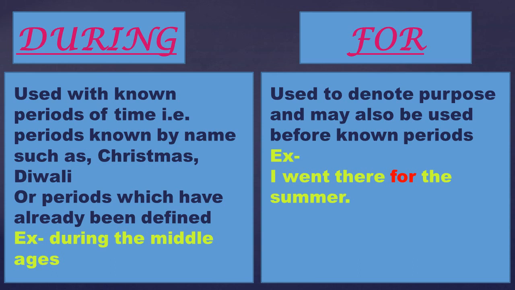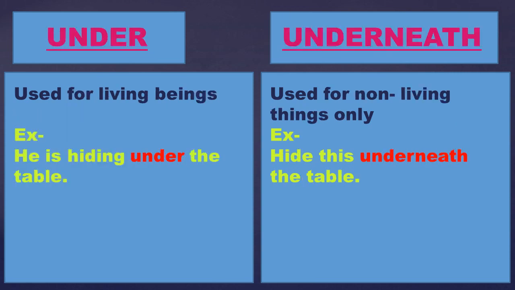I went there for the summer. That means they are not known by specific name. They are known periods. So that is the difference between during and for. Under and underneath. Under is used for living beings, and underneath is used for non-living things only. Example, he is hiding under the table, and for underneath, hide this underneath the table.